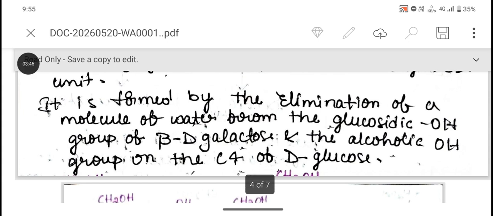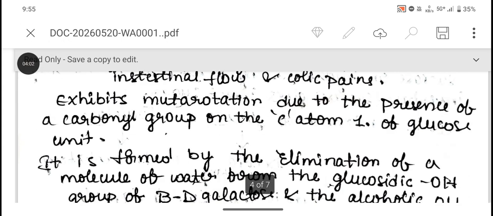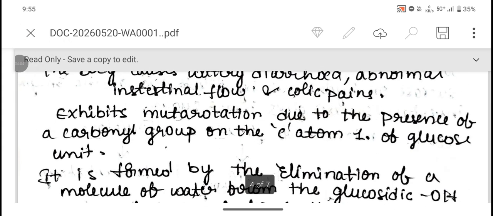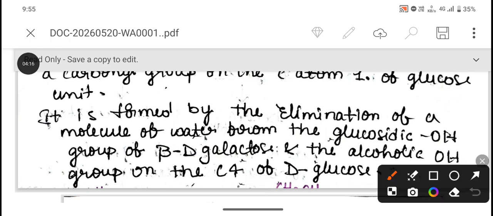It is formed by the elimination of a molecule of water from the glycosidic OH group of beta D-galactose and the alcoholic hydroxyl group on carbon atom 4 of D-glucose. So it exhibits mutarotation because it has a carbonyl group at carbon atom 1, and it is formed by a glycosidic bond between beta D-galactose and D-glucose.